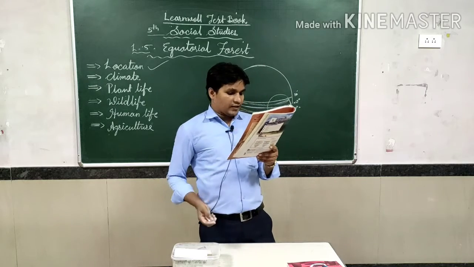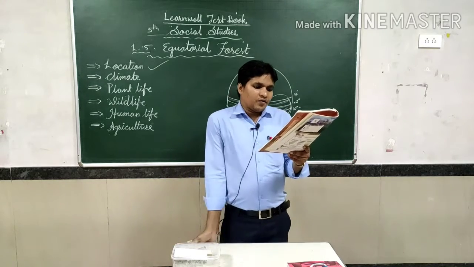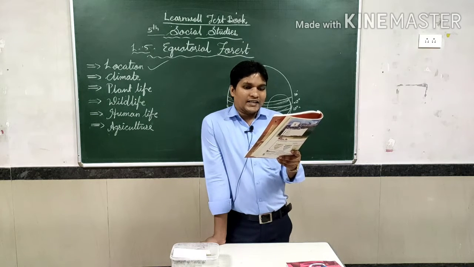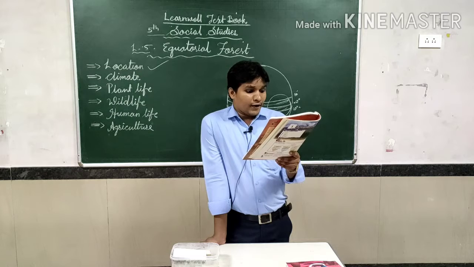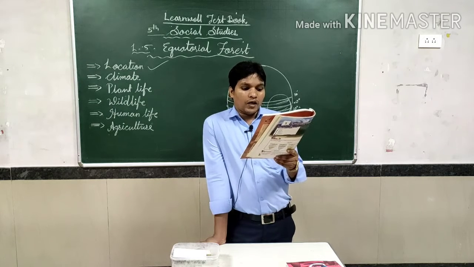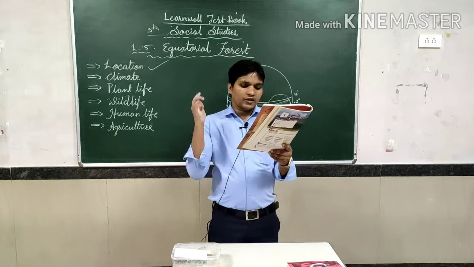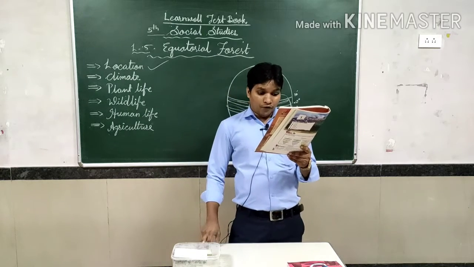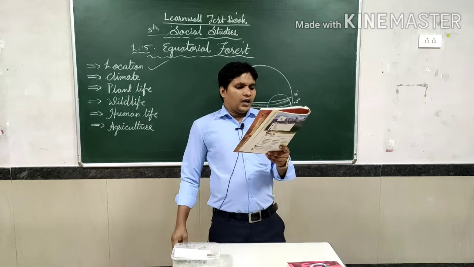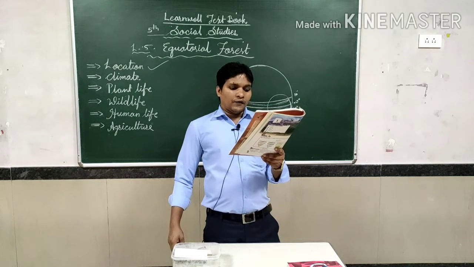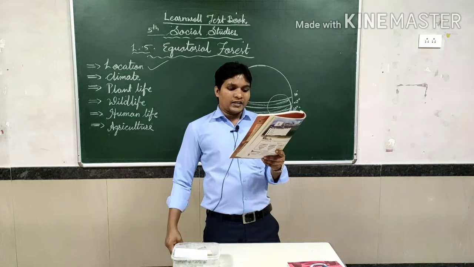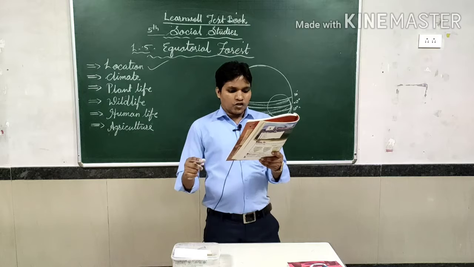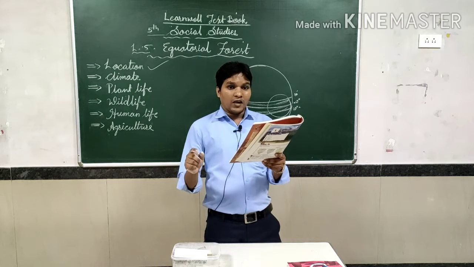What is the climate? The climate of the equatorial region is hot and humid throughout the year. The duration of day and night is equal. The humidity is very high because of the high rate of evaporation from large rivers, ponds, seas and transpiration of plants, and rainfall is heavy throughout the year, averaging between 250 and 350 centimeters annually. Rainfall is accompanied with thunderstorms, which is typical of the equatorial belt.